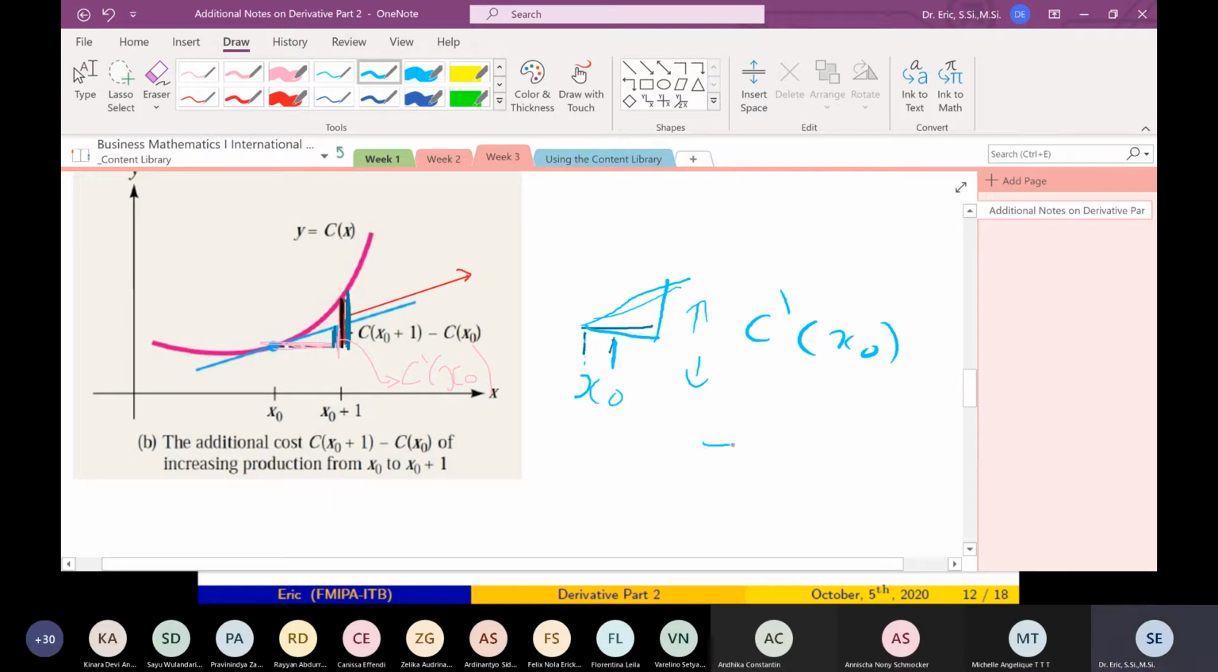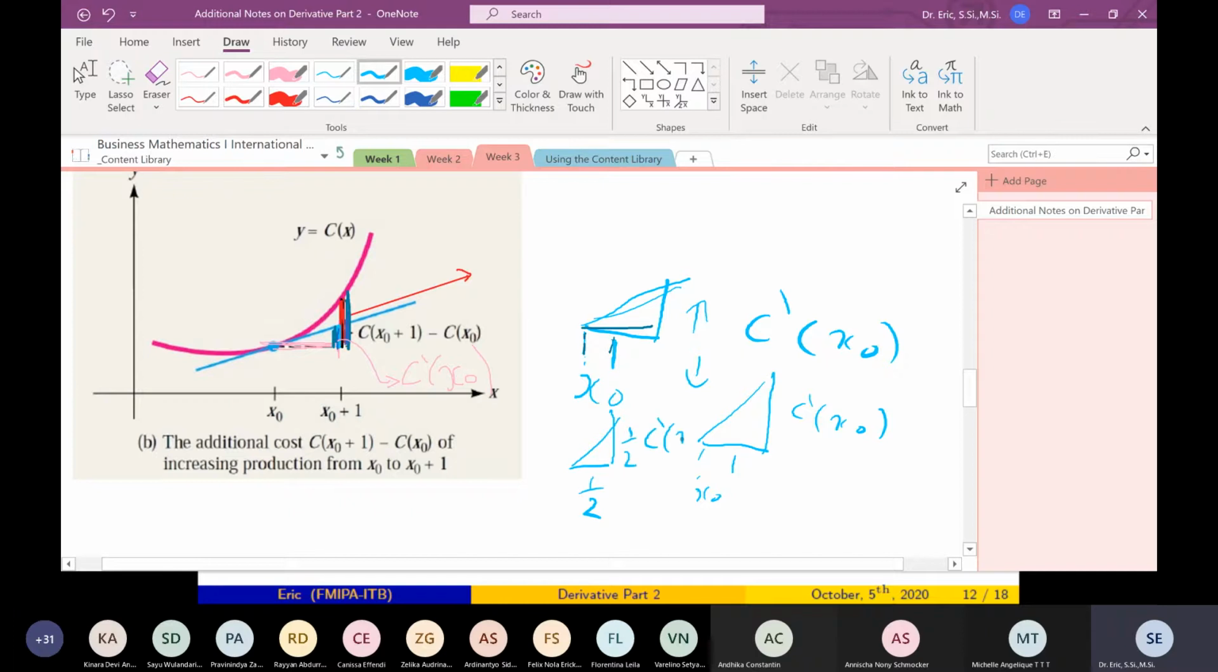If you go up by 1 from x0, it will increase by C prime x0. In general, what if I go up by just a half? What is the increase here? It is a half times C prime x0.